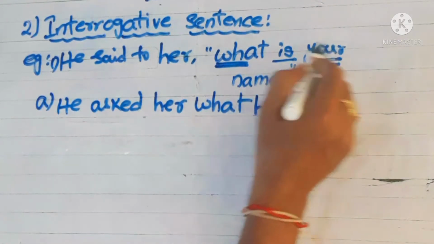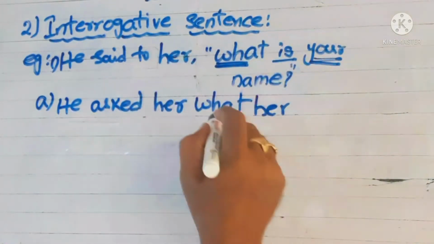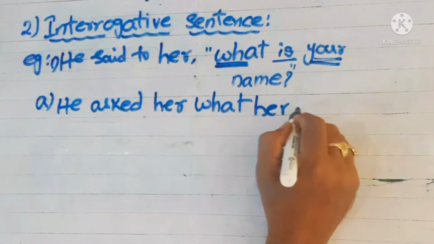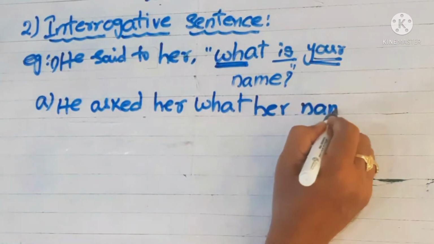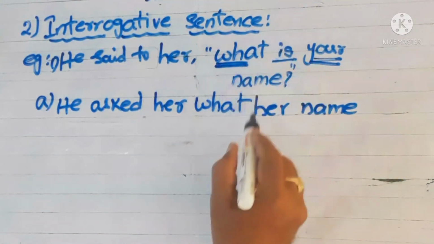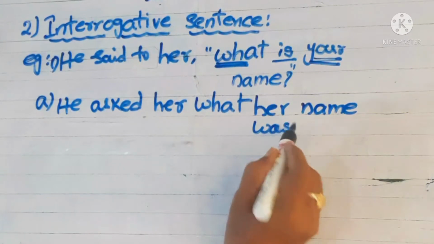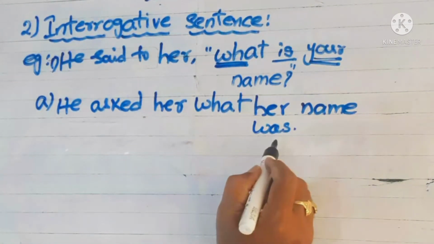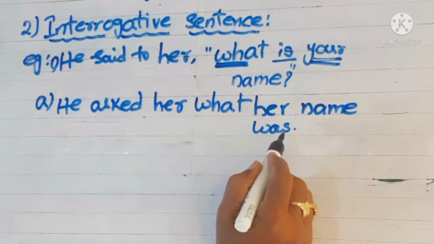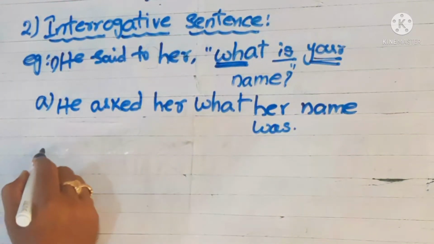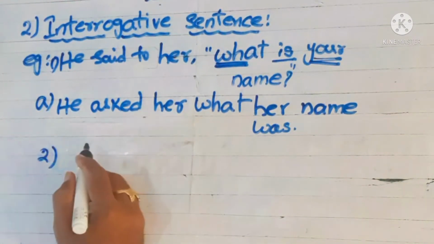Your refers to her. So you can write what her name was, past tense of is was. In this way you have to write the answer. Okay, we'll go for one more example.